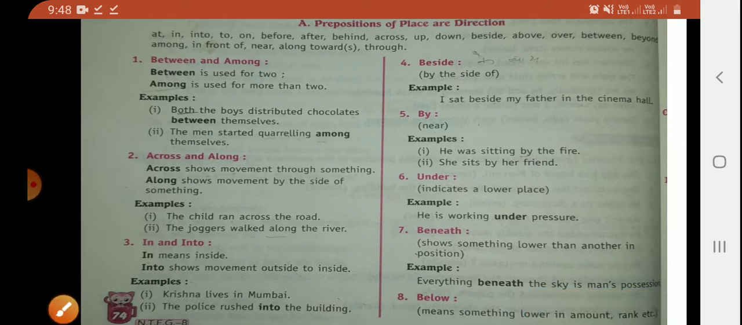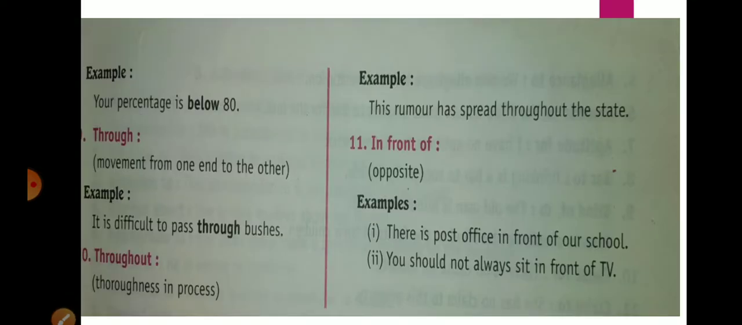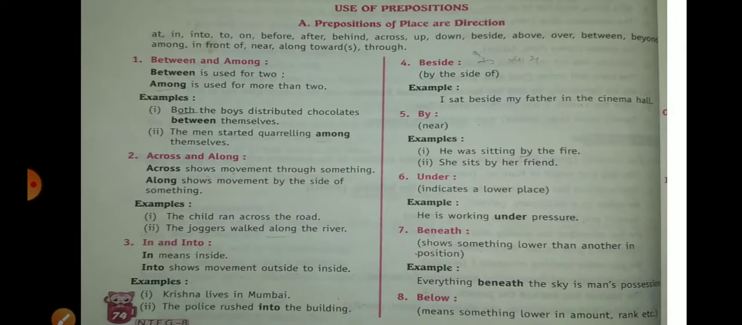Next is below. Below means something lower in amount or rank, etc. For example, your percentage is below 80. Below we use for rank and amount.